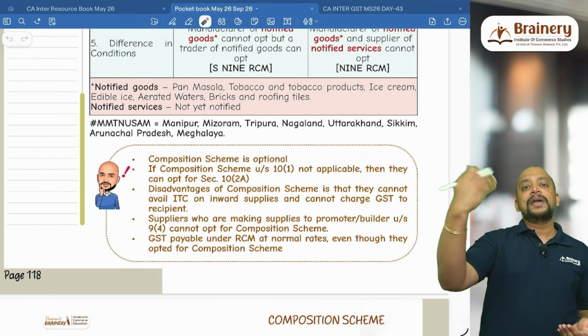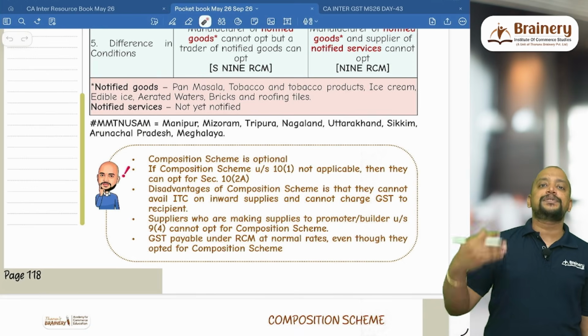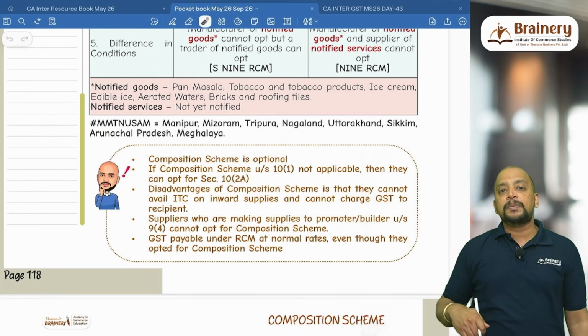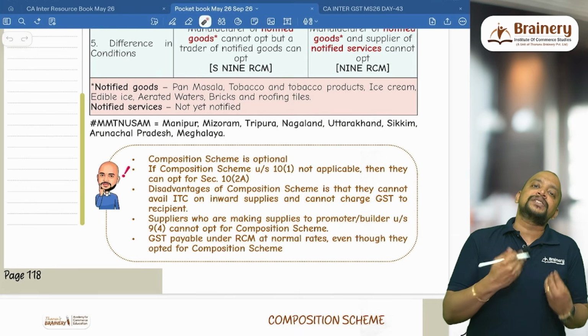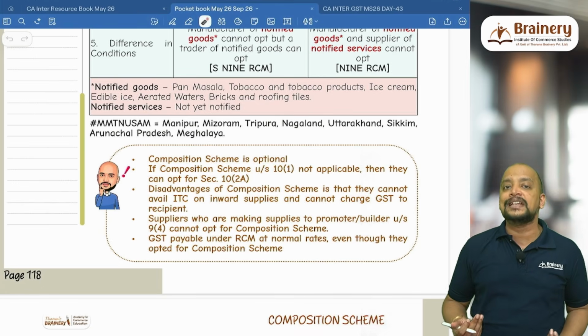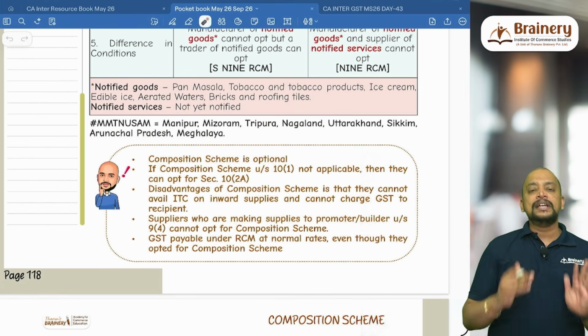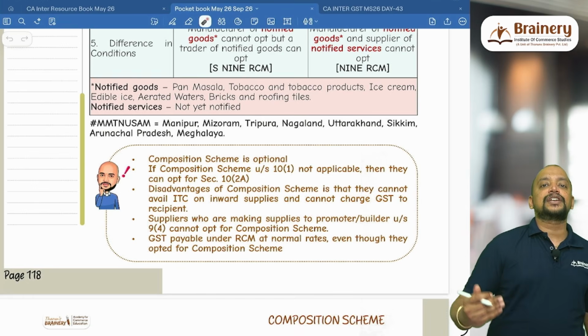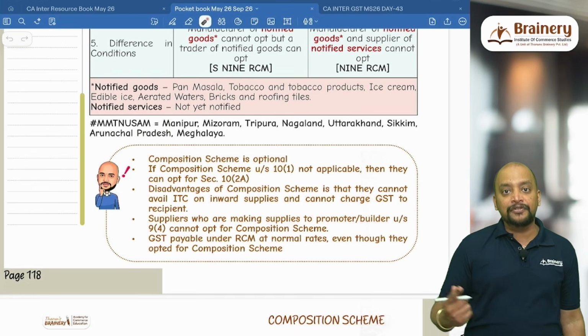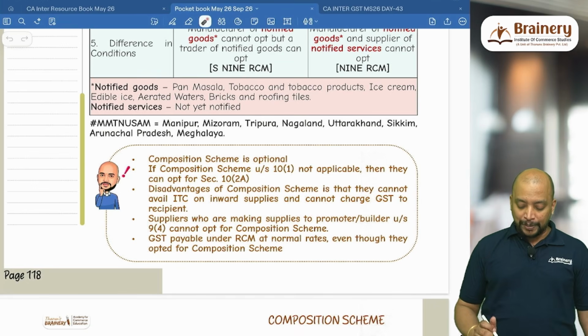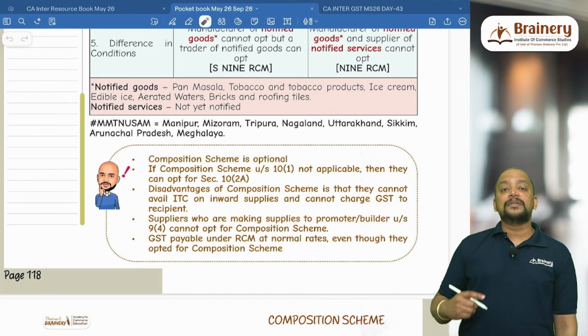Otherwise, rather than paying GST under RCM at the rate of 28% or 18%, they will buy from a person opting for composition scheme, and the composition scheme dealer will pay 1% and they will easily escape from that provision. That's the reason why a supplier who is making supply of goods or services to a promoter or builder covered under 9(4) cannot opt for composition scheme. Then GST is payable under RCM at the normal rates.